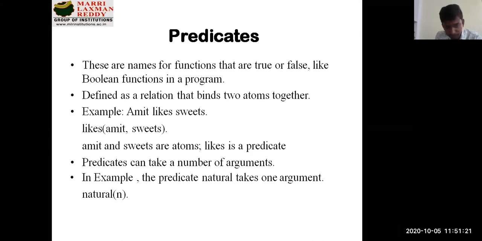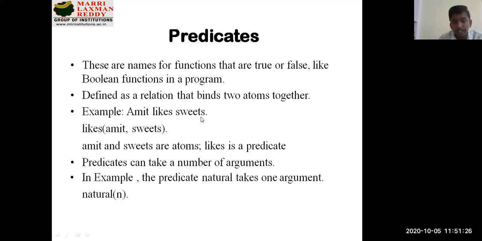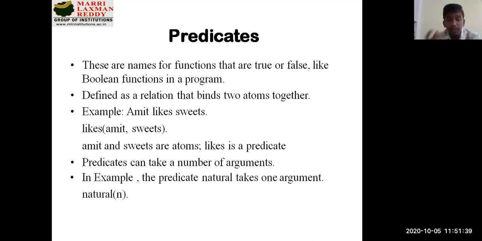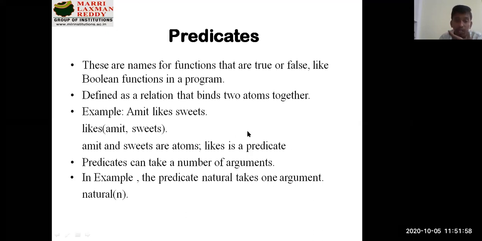Here you can see a small example. Amit likes sweets. Here I have three words. Amit is a person. Likes is the relation, something which represents the scenario between Amit and sweets. Amit likes sweets, so I can convert it to likes of Amit comma sweets in predicate logic. Amit and sweets are called atoms. Likes is your predicate. I think now this is clear from the statement.